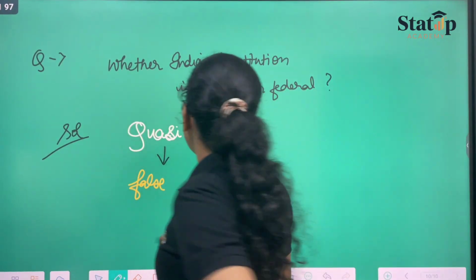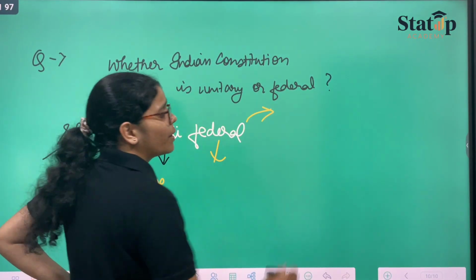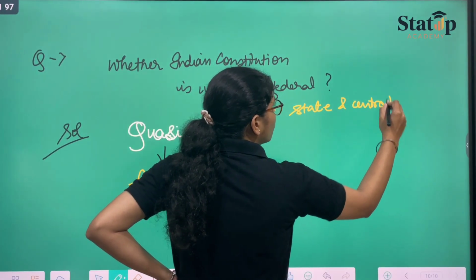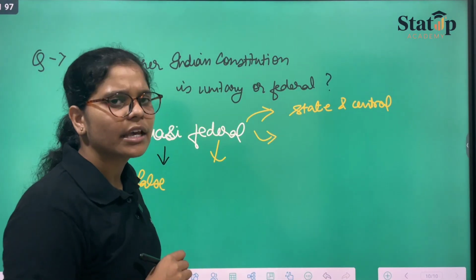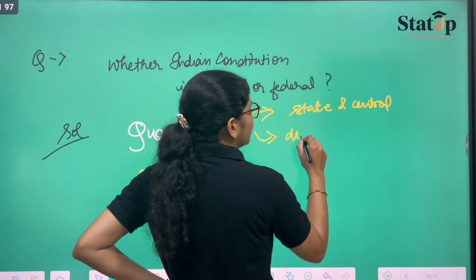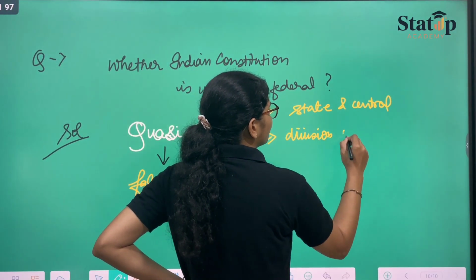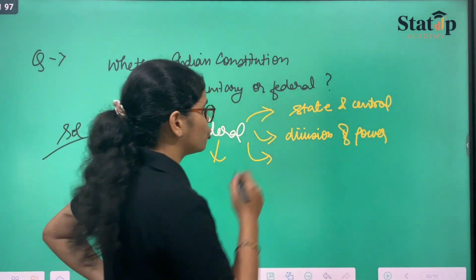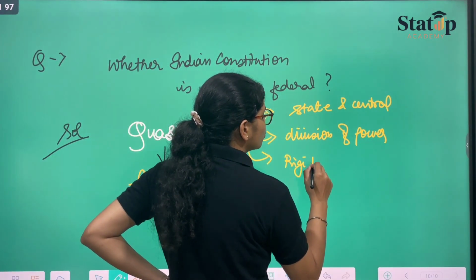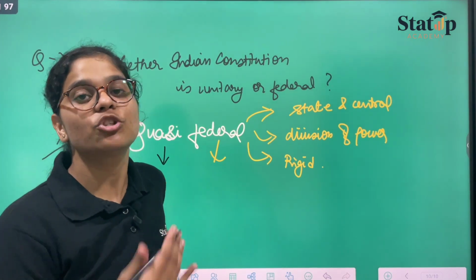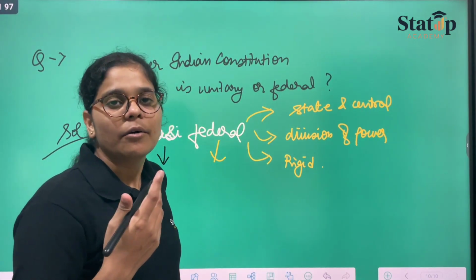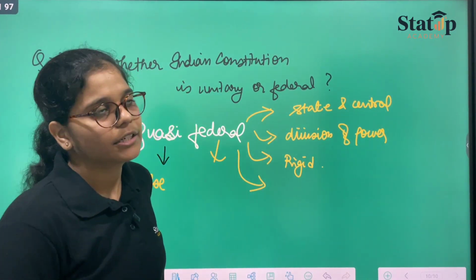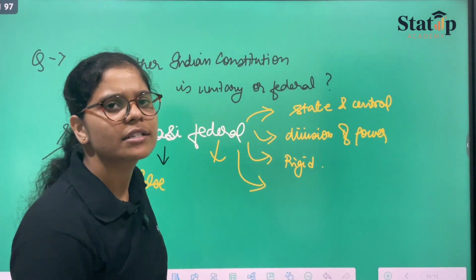See, can you say that there is division of power? Do we have state and central government? Of course we have. Division of power is there. Can we amend anything in the constitution just like that? That means our constitution is rigid because it requires a majority. Majority will also be covered today. Then what happens when there is a dispute between things?